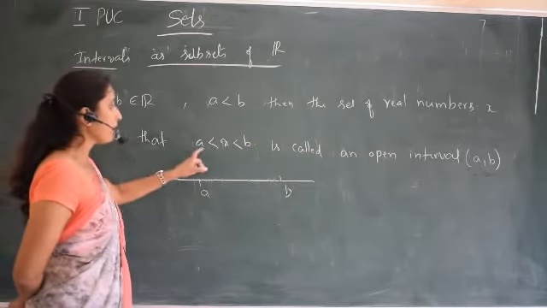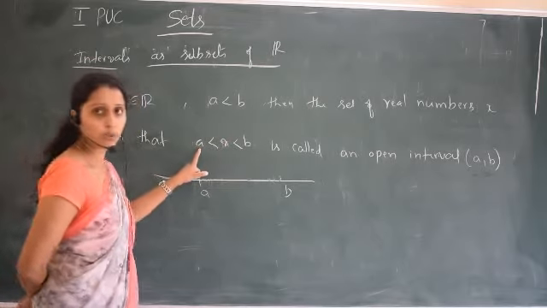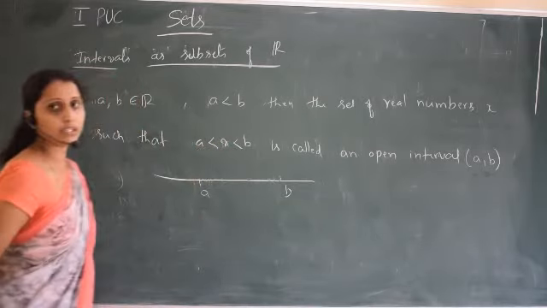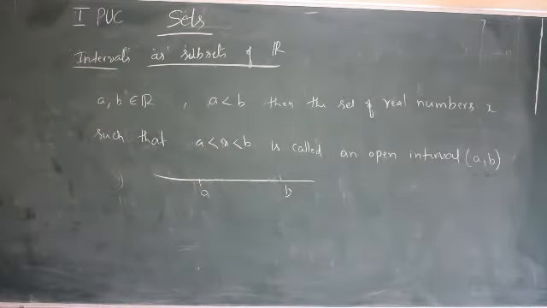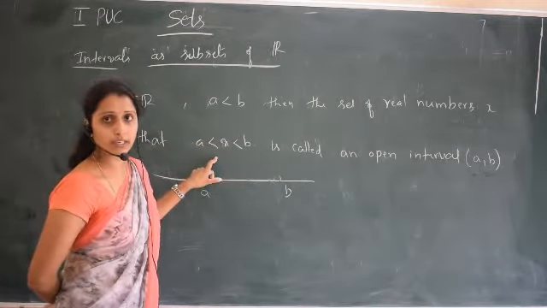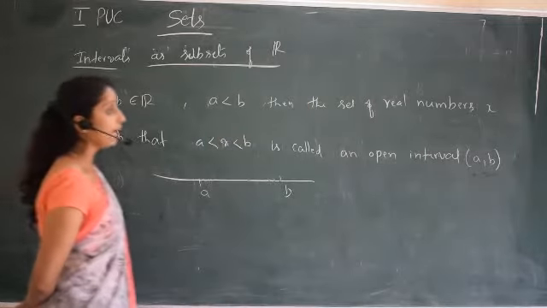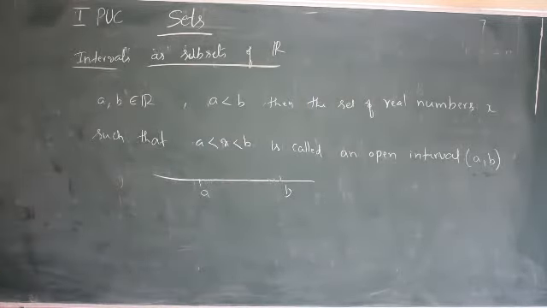Here you can see A is less than x is less than B. That means A is not included, B is also not included. All the real numbers in between, but A and B are not included. And also here A and B are called the end points of the interval.